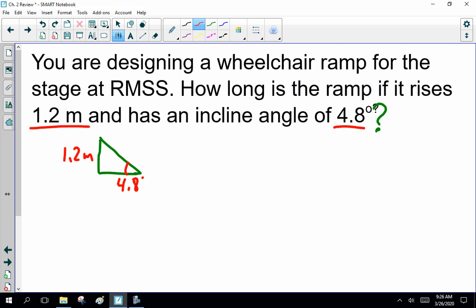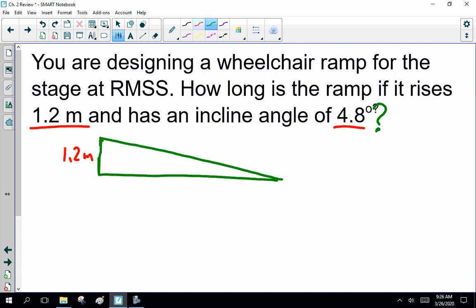Now, right off the bat, I think I've drawn a sucky triangle. As you notice, I sort of kind of try to draw them to scale. That is, roughly the correct size. So I find it useful. Now, I'm going to fix this because there's no way that's 4.8 degrees. 4.8 degrees is like a door wedge. That's more like 4.8 degrees. That's still too small, but it gives you the idea.